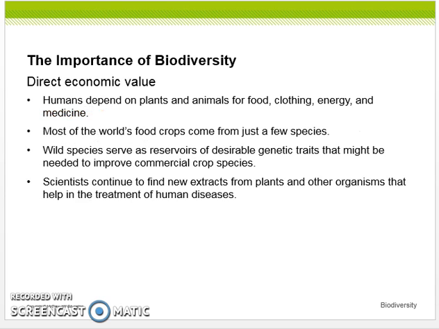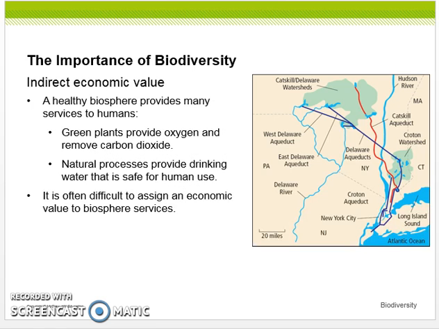Humans depend on plants and animals for food, clothing, energy, and medicine. Most of the world's food crops come from just a few species. Wild species serve as reservoirs of desirable genetic traits that might be needed to improve commercial crop species. Scientists continue to find new extracts from plants and other organisms that help in the treatment of human diseases.